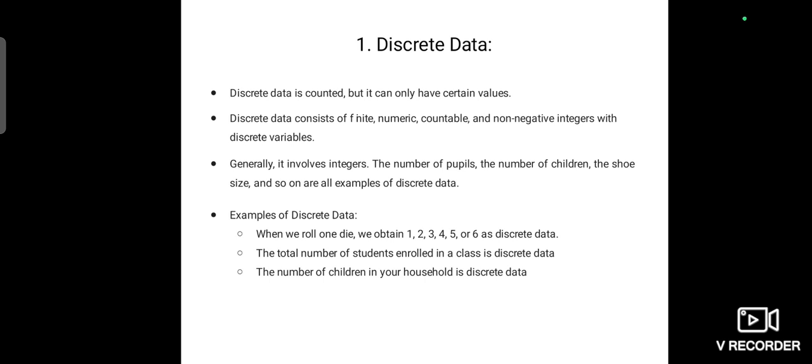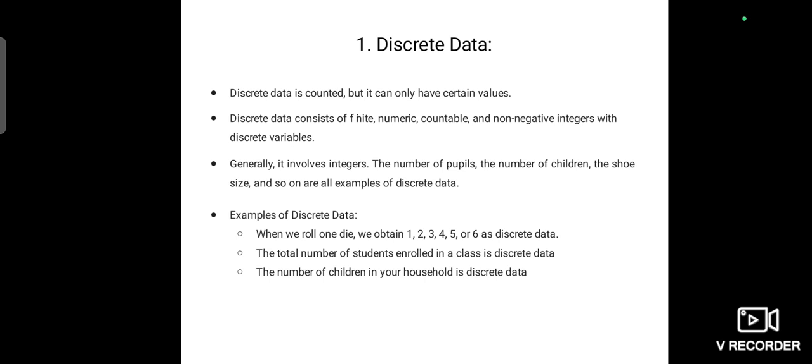What do you mean by discrete data? Discrete data is counted, but it can only have certain values. Discrete data consists of finite, countable, non-negative integers. Generally, it involves integers. The number of pupils, the number of children, and shoe size are the best examples of discrete data. For example, when we roll one dice, we will get either 1, 2, 3, 4, 5, or 6. That is one of the best examples of discrete data, rolling a dice.